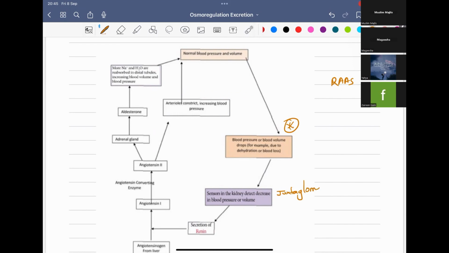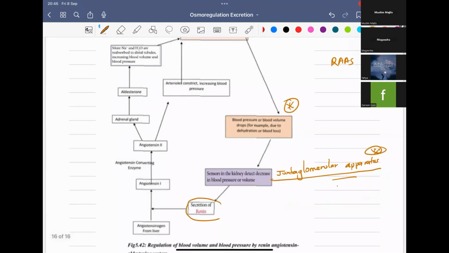juxtaglomerular apparatus. This is not in your book, but just remember because there are questions regarding this. They might ask what is the sensor that detects the decrease in blood pressure or volume. You have to answer juxtaglomerular apparatus. There are actually questions on this. So remember. It will sense there is a decrease in blood pressure or volume and it will secrete renin. Renin is a type of enzyme, which will be secreted by the kidney.